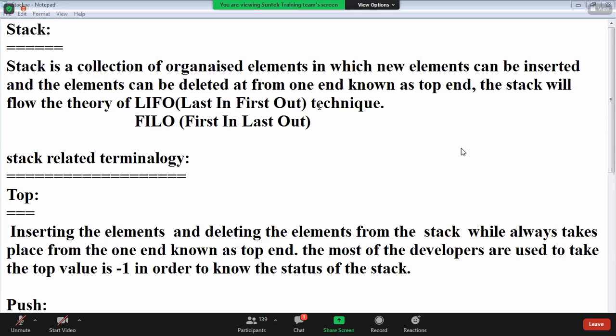First one is top. What is top? Inserting and deleting the elements from the stack always takes place from one end, known as top end.